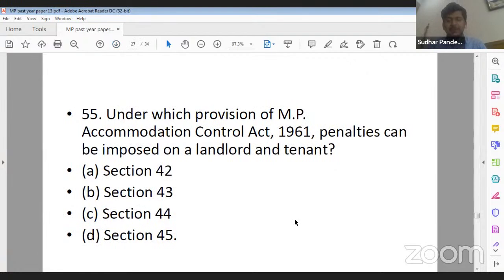Next question, 55. Under which provision of the MP Accommodation Control Act 1961 can penalties be imposed on the tenant and landlord? Under which section of the MP Accommodation Control Act can penalties be imposed on the landlord and tenant? Options are 42, 43, 44 and 45. What should be the correct answer? Penalties can be imposed on landlord and tenant. For 55, yes, B is the correct answer. Vinny ji, Rohit ji, both of you are correct.